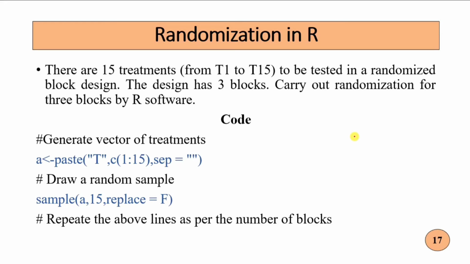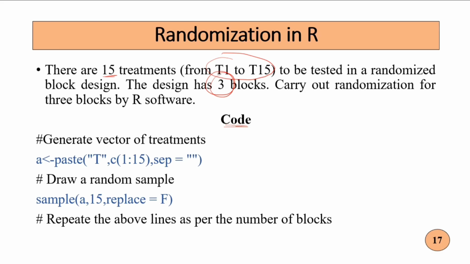In the chit method, as we have seen, if the number of treatments is high, then this method will become tedious. So it can be easily done by using R software. So let's see one case, and we carry out randomization in R software also. So we have 15 treatments like T1 to T15, and the design here is also RBD, and we have 3 blocks. So carry out the randomization by using R software. This is the code. We will see the demonstration in the R software.